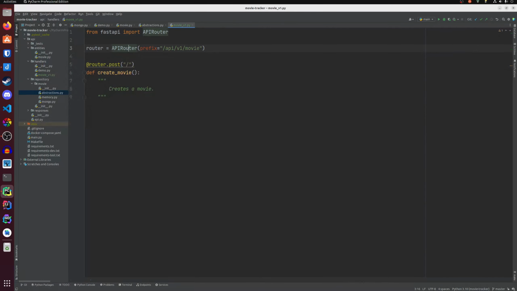Let's move this into the responses, make a new file, movie, save it there, and I'm gonna move this to movie.py in responses. Import the model, ensure new line at the end of the file, and the response model is movie created response.